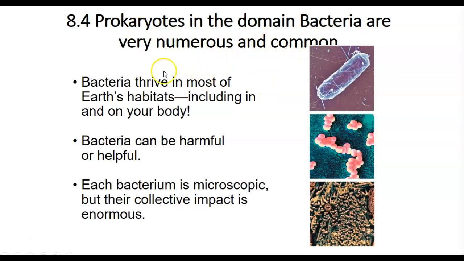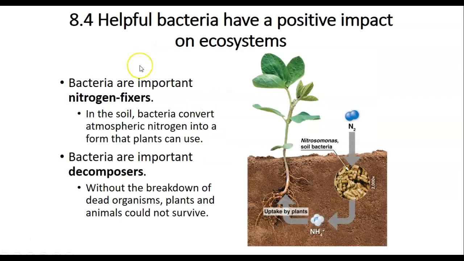Domain Bacteria are very numerous and common. Some bacteria are harmful, and some are beneficial. The helpful bacteria have a positive impact on the ecosystem. They can make nutrients for plants. For example, bacteria are important nitrogen fixers. In the soil, bacteria convert nitrogen into a form that plants can use. Bacteria are also important decomposers. They break down dead organisms, plants, and animals, then provide nutrition to the earth and to the plants.